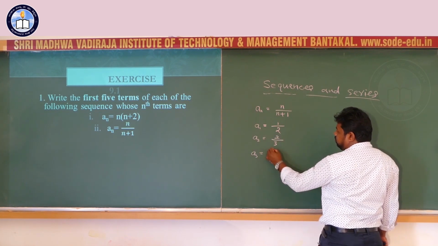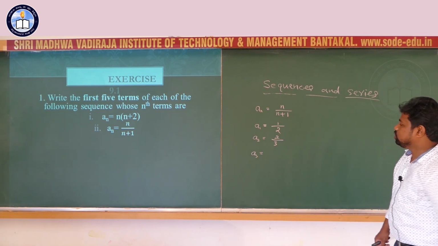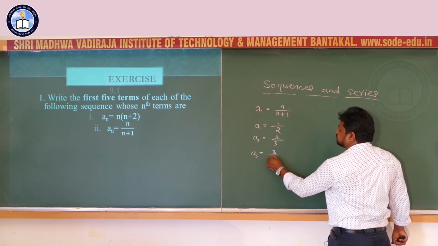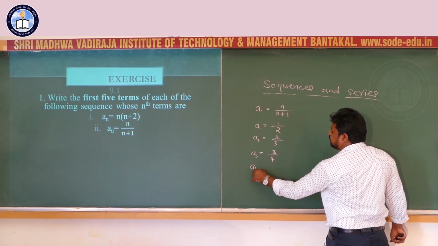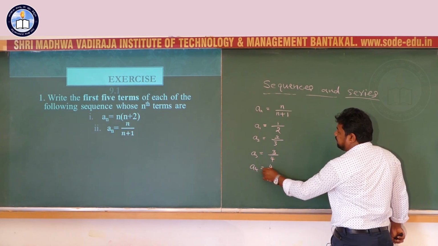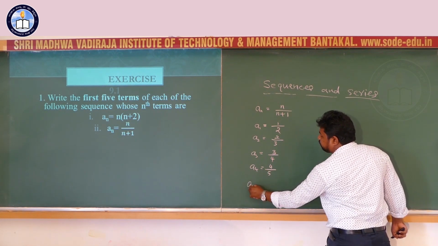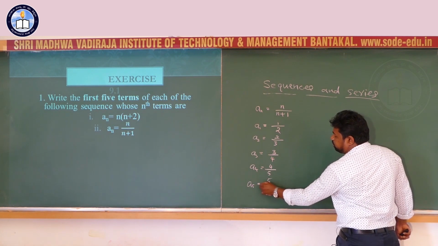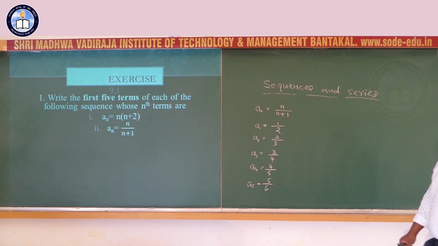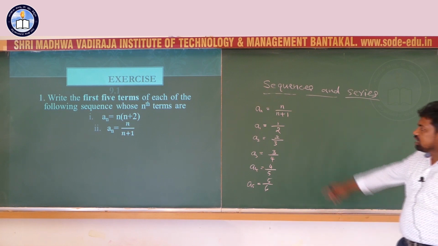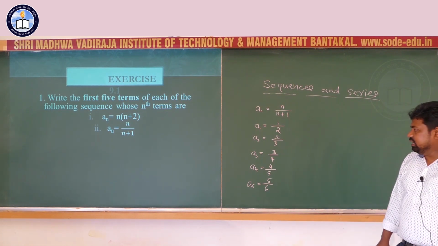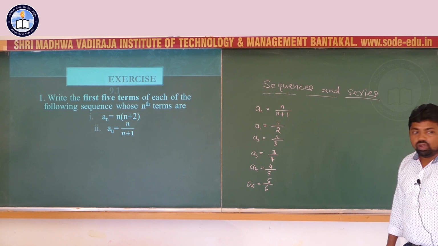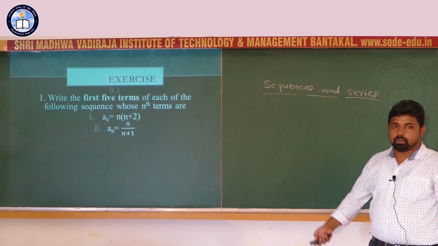A3 equals 3 by (3 plus 1), 4. A4 equals 4 by 5. A5 equals 5 by 6. Therefore, the first 5 terms are 1 by 2, 2 by 3, 3 by 4, 4 by 5, 5 by 6.